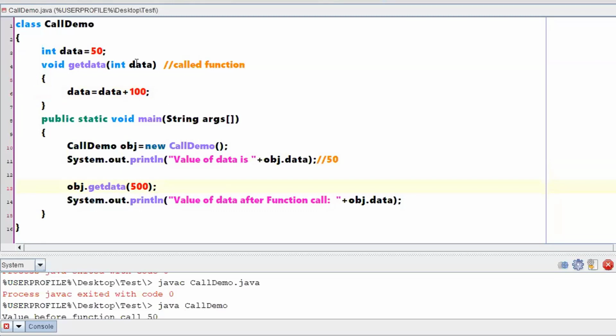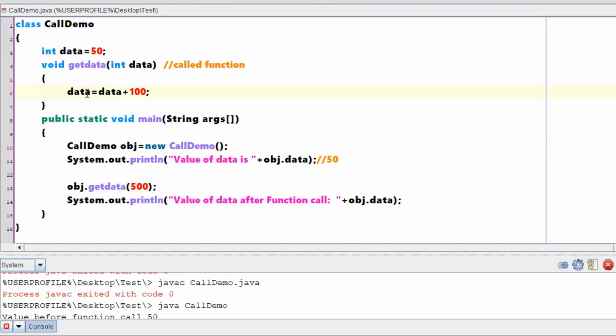Now you are calling obj.get data with 500. That means 500 has been passed to this particular value, which is called data, right? So 500 will be copied to this particular data, which is a local variable for the method. Now this data will have 500 in it because you are passing 500. Correct. Now the new value of data is equal to data plus 100. That means you have passed 500, and now it will take 500 plus 100, right? So the new value of data is equal to 600, right?